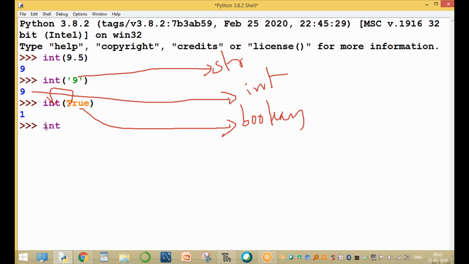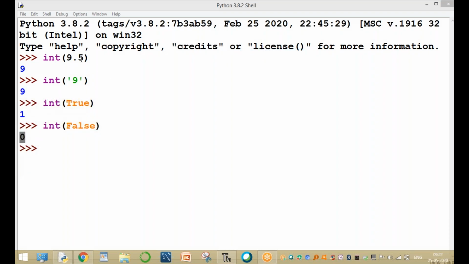And int of False, with capital F, False represents 0, so it is converting into 0. Clear, guys? Okay. Float value converting into integer, string value converting into integer, True value converting into integer, False value converting into integer.